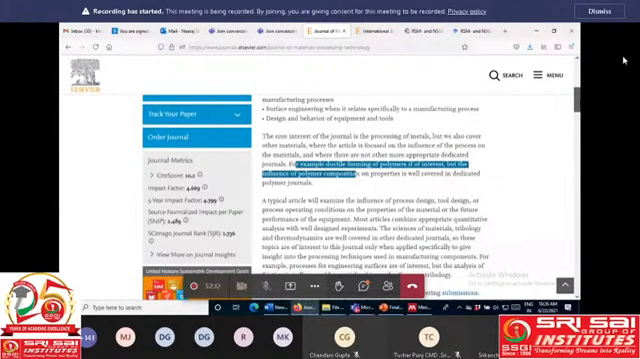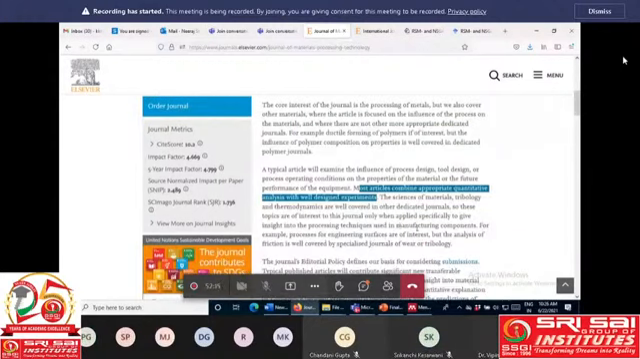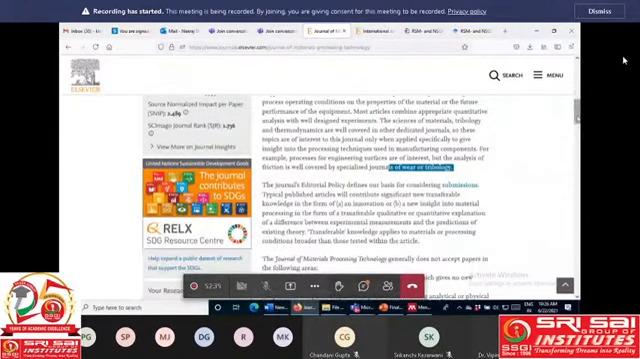So here one line is written that this journal accepts articles related to the processing of the material, but not on wear and tribology. For wear and tribology they have another journal, not this one. There is one journal named Wear. So if the article is totally based on wear, then you have to communicate with that journal, not this journal. So in this way we have to check the aim and scope.